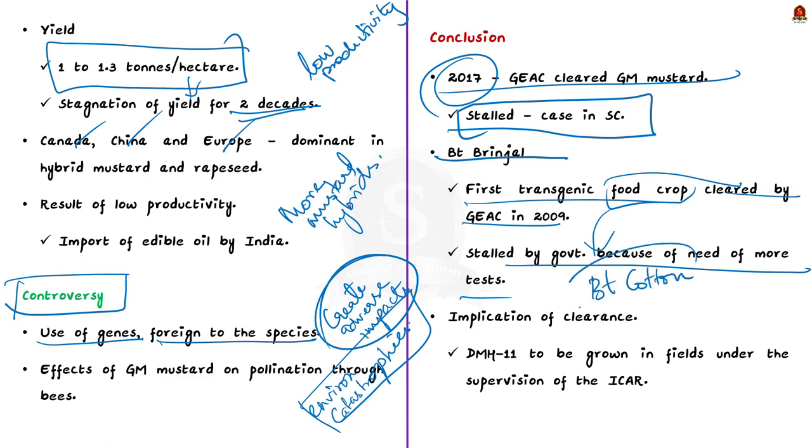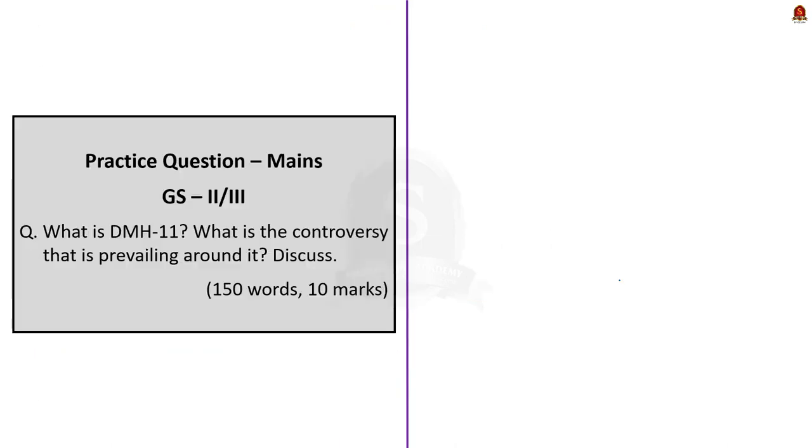Now coming to the question, what's next? Or what is the way forward? See, the approval from the GEAC only allows the DMH11 to be grown in fields, that too under the supervision of ICAR. And the final say is in the hands of the government. So we have to wait and see what will happen.